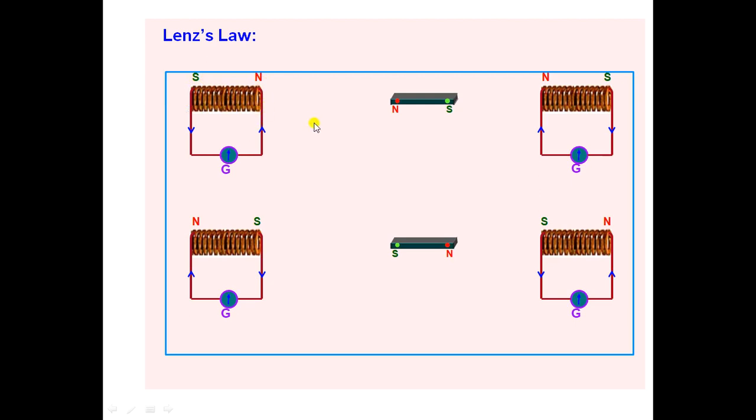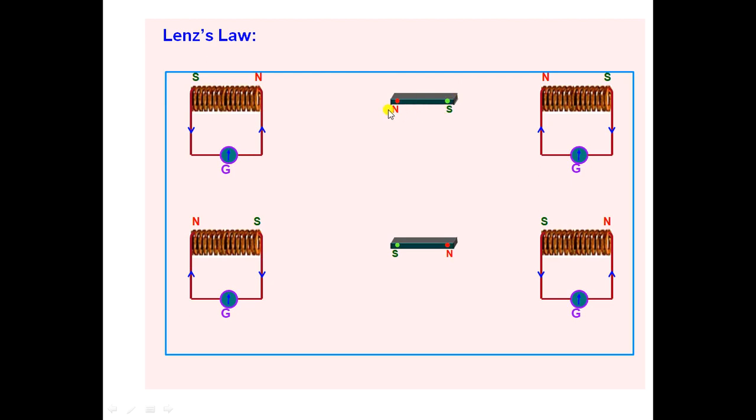And if there are N poles facing each other, obviously the repulsive force between these two will be present. So whenever the N pole is coming closer to the coil, this coil always opposes the motion of the magnet, and at that time anti-clockwise current is moving in the circuit.